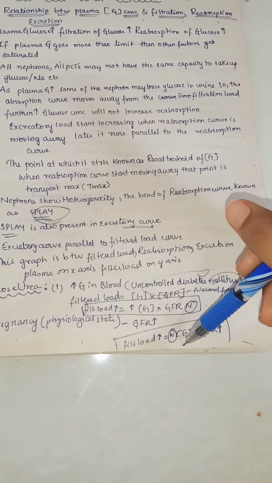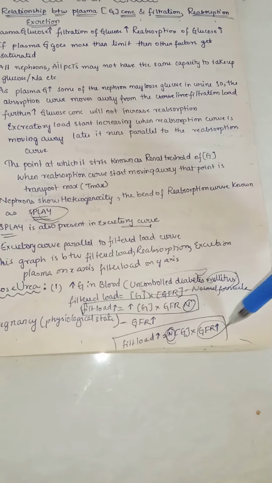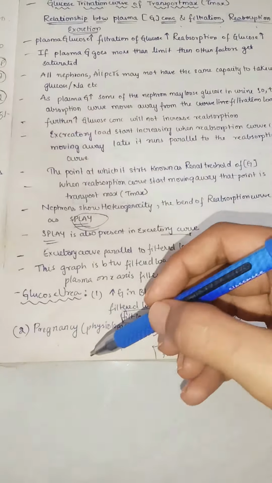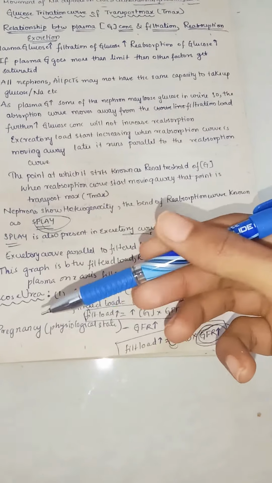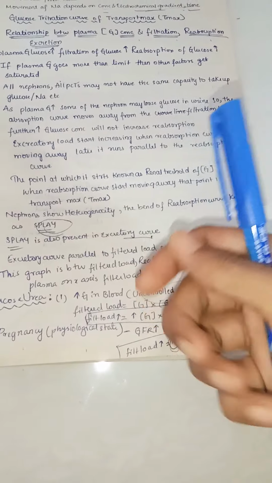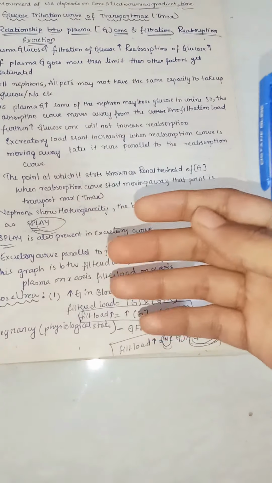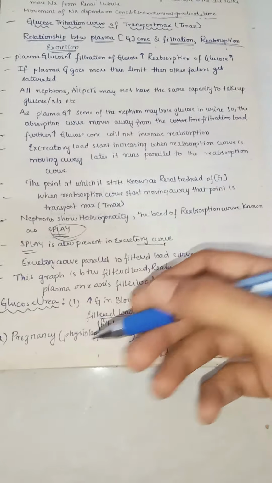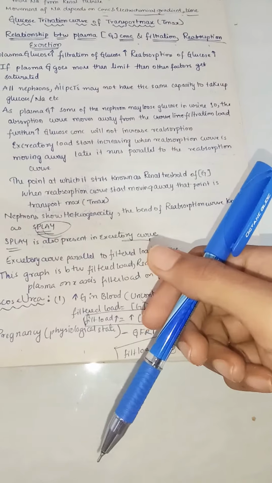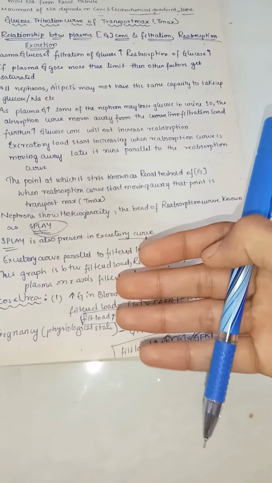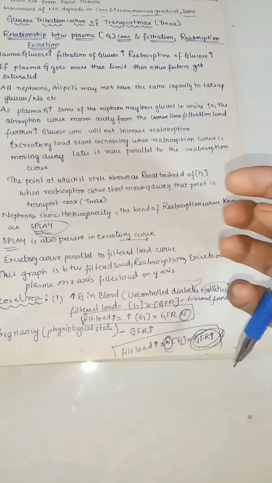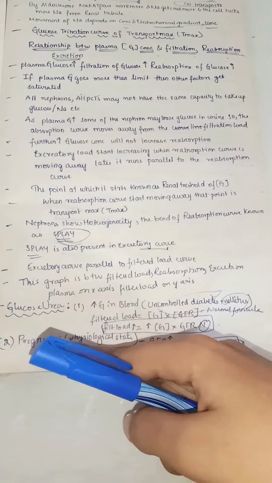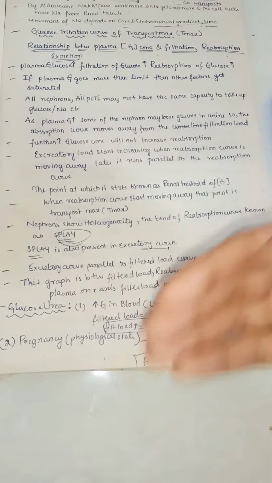Here the glucose level is actually normal, but the GFR is increased. You can understand this process like this: if something is flowing very fast, it is very hard to handle. For example, if you are fishing and the flow of the river is very fast, it's hard to fish, but if the flow is slow, you can easily fish. Same here in pregnancy, the GFR increases a lot, so it's very hard for our PCT cells to cope with this speed and reabsorb glucose or other substances. Because the flow is very fast, glucose may appear in the urine in pregnancy.